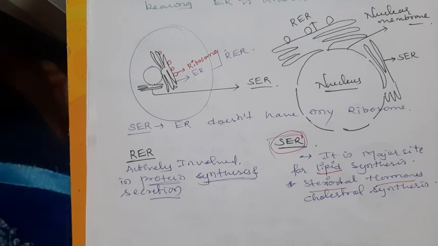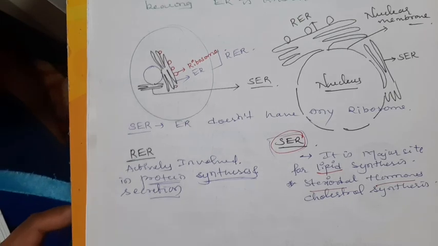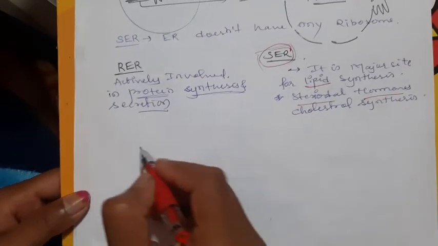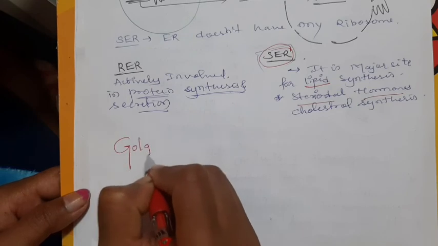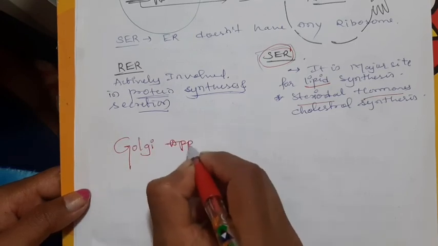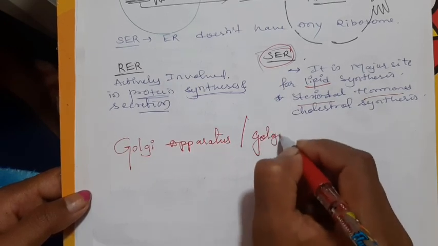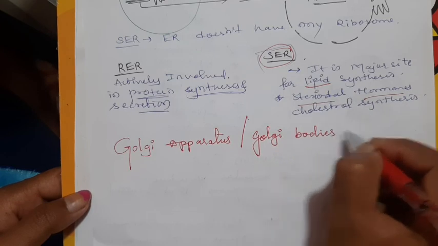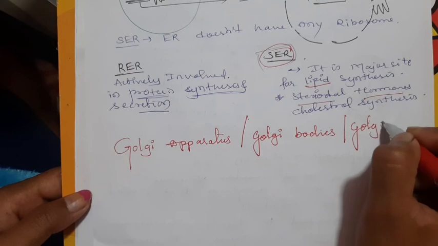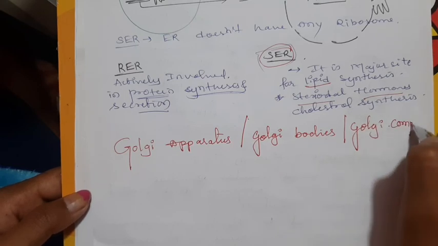Now, after the endoplasmic reticulum, the next important cell organelle is the Golgi apparatus, or Golgi bodies, or Golgi complex.